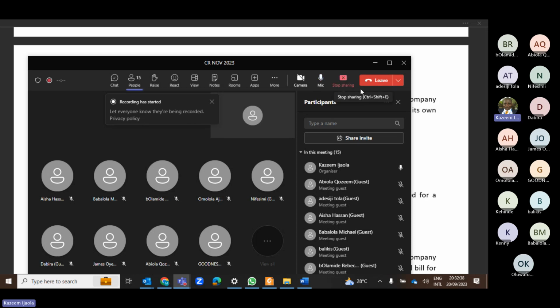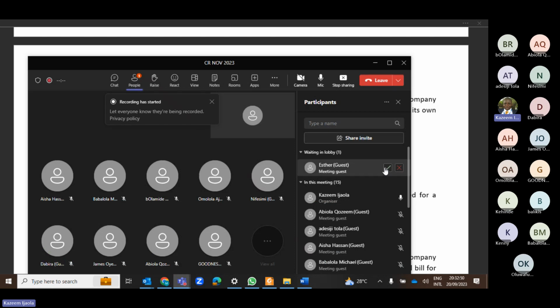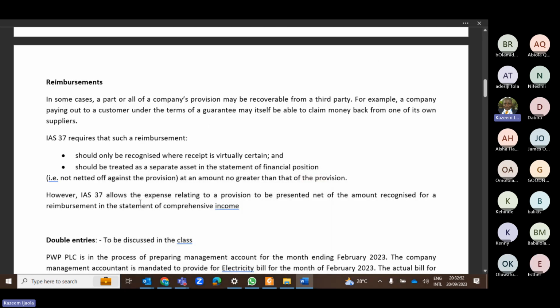Okay. So whenever you incur an outflow that will be reimbursed by a third party, such an outflow is not an expense. It is known as a reimbursement, and such reimbursement will be treated as a separate asset.